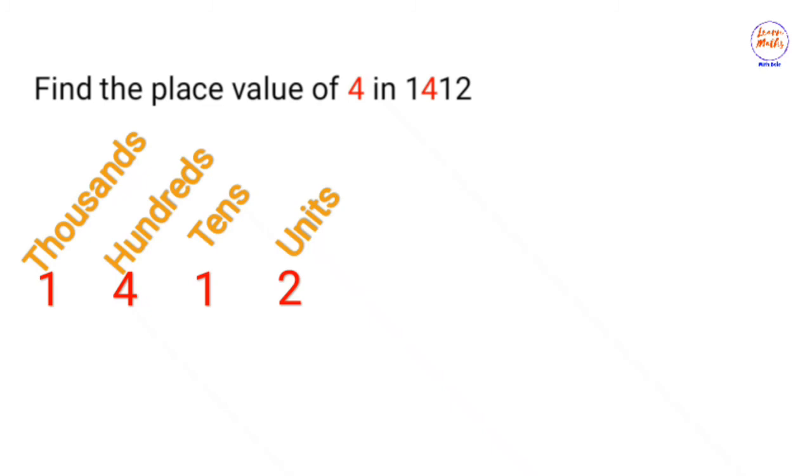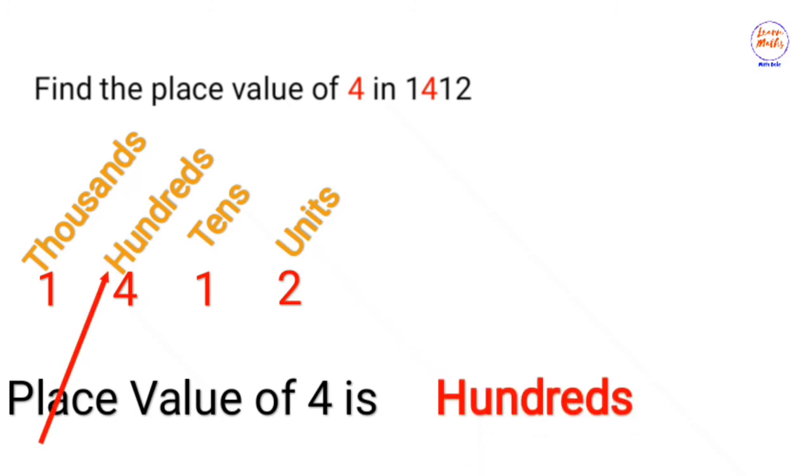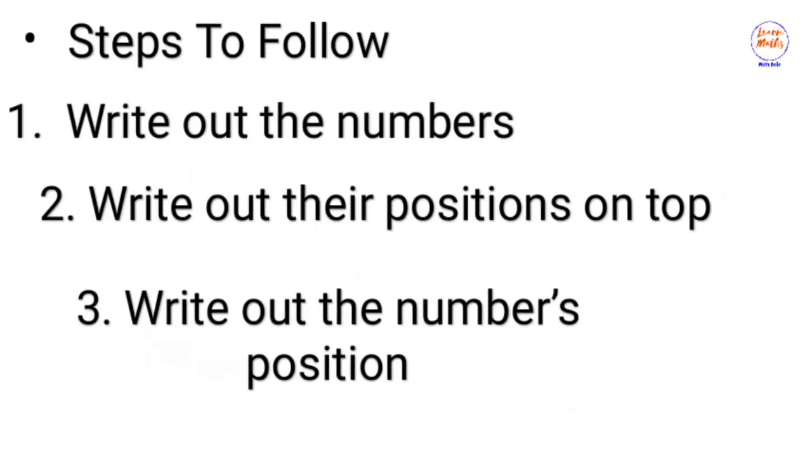What position is the 4? Place value of 4 will be what? Hundreds. As simple as that. No hassles, no stress. So you can just do this. Let's look at these steps to follow. Write out the numbers. The listed numbers, just write them out. Then write out the positions of each of the numbers on top. Then as your answer, write out the number's position. That is your answer. Simple 3 steps to follow.